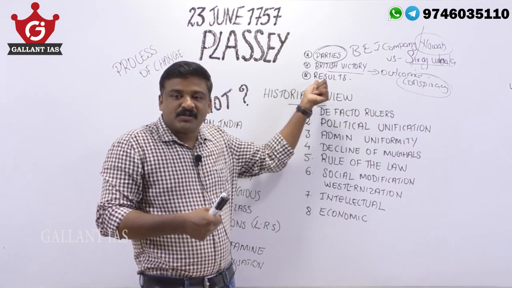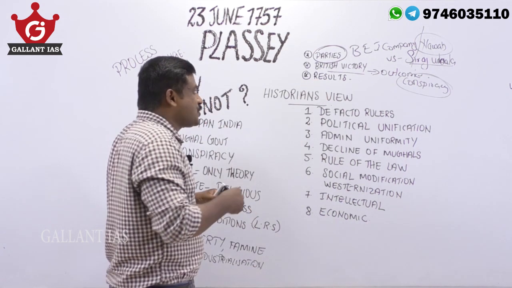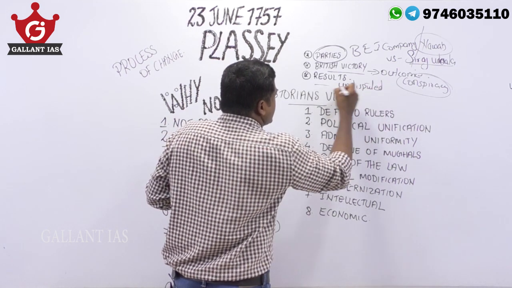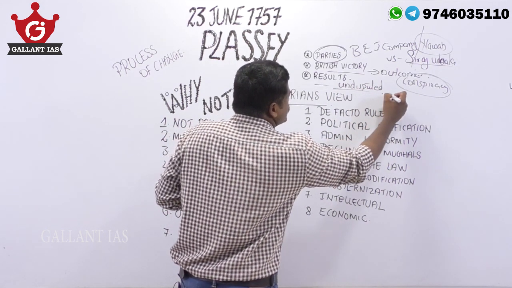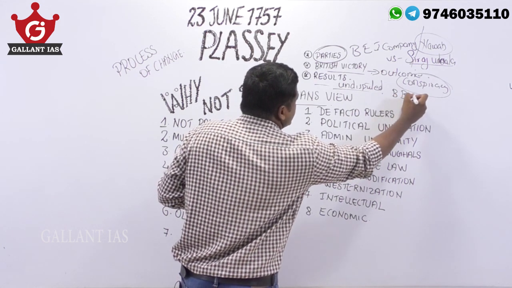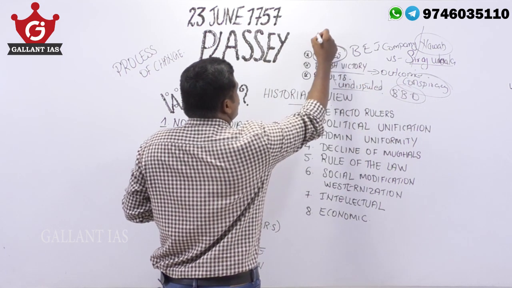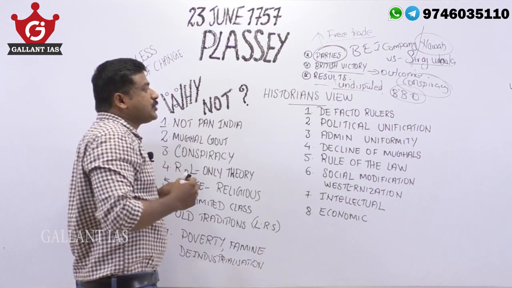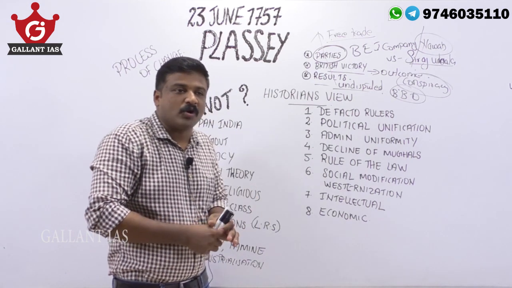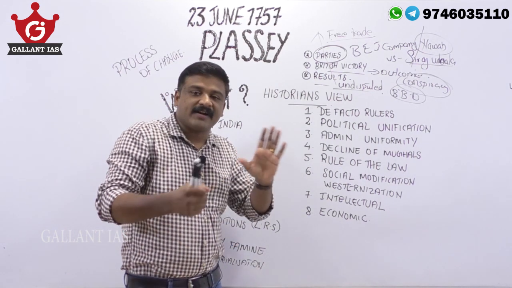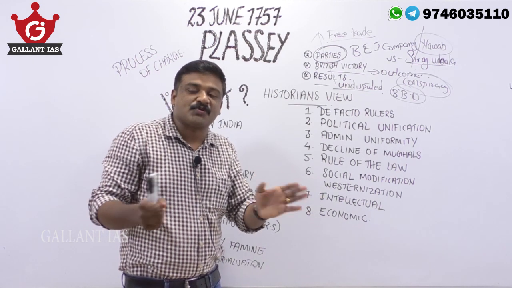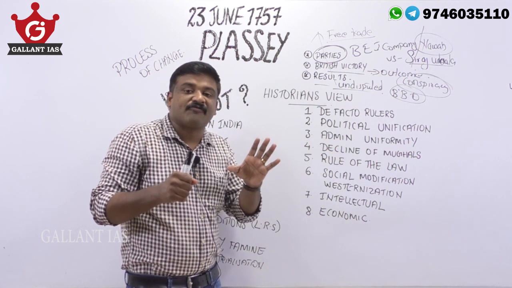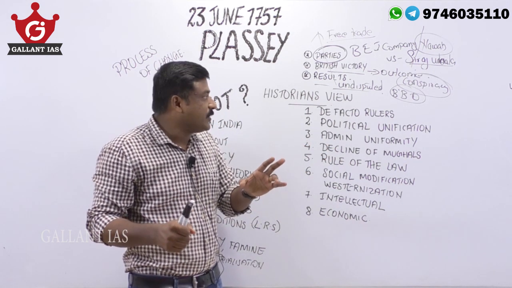The results of this battle, definitely, the British East India Company became the undisputed leader of Bengal, Bihar, Odisha. They got control over undisputed free trade privileges in Bengal, Bihar, Odisha. I mean, they can conduct exports and imports without paying taxes, without paying customs duties. So they got control over these undisputed free trade privileges.